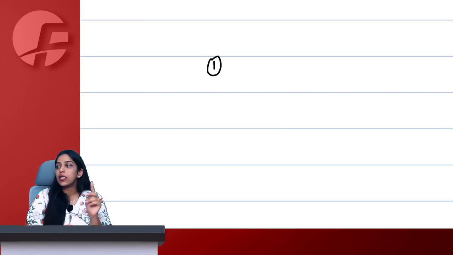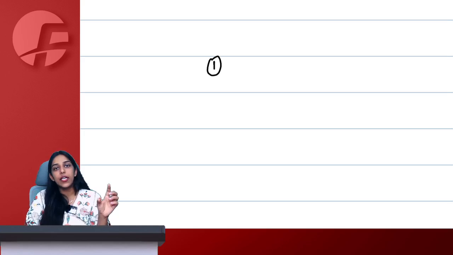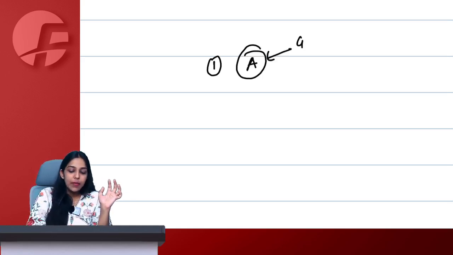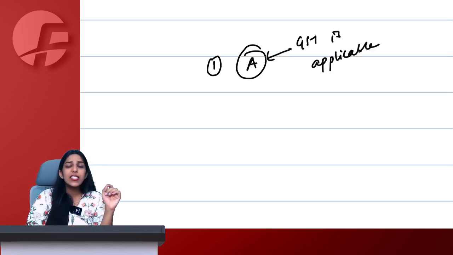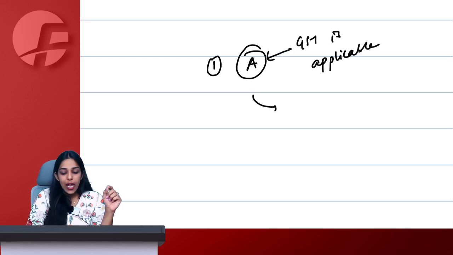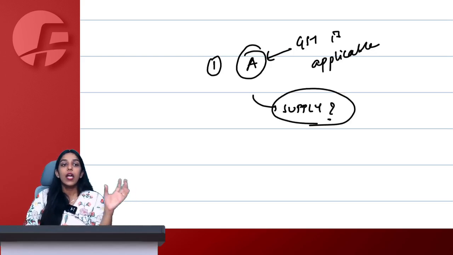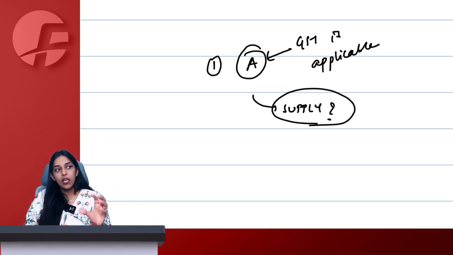Listen to me carefully. If I say on a particular transaction, let's say transaction A, that GST is applicable on this, is it mandatory that this has to be a supply? Do you automatically infer from it that ma'am, it will be a supply?